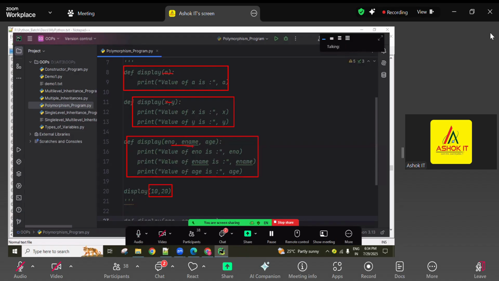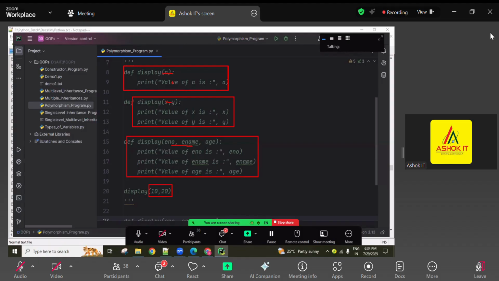That is polymorphism, fully supported, 100%. Why? In Java, before every variable they use a static data type: int a, float b, string name. The data type says what type of input is required for that variable.